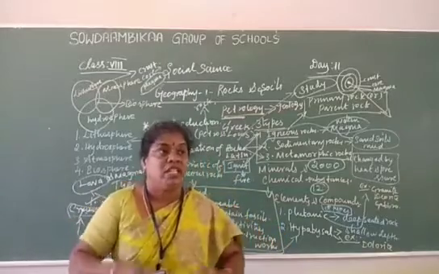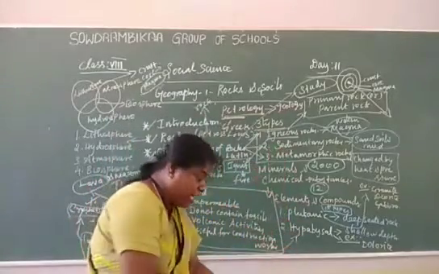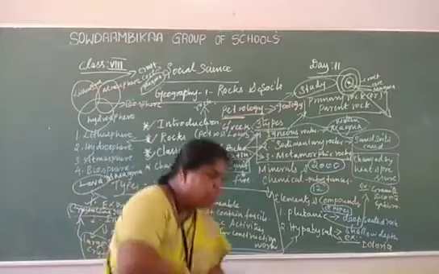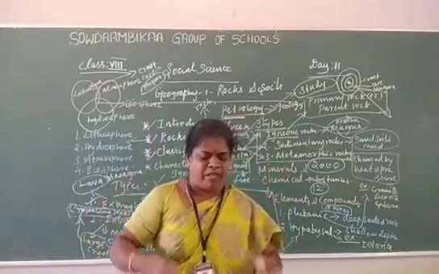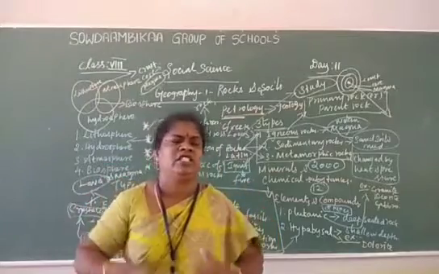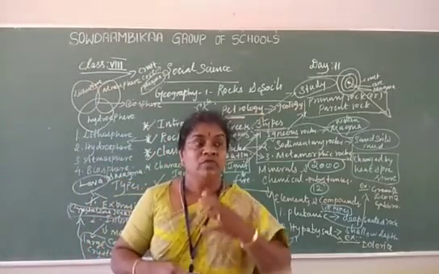Rapid means very quickly. This is the stage of solidification. The magma comes out from the interior part of the earth as molten magma, then solidifies rapidly, very quickly. So this is very hard.